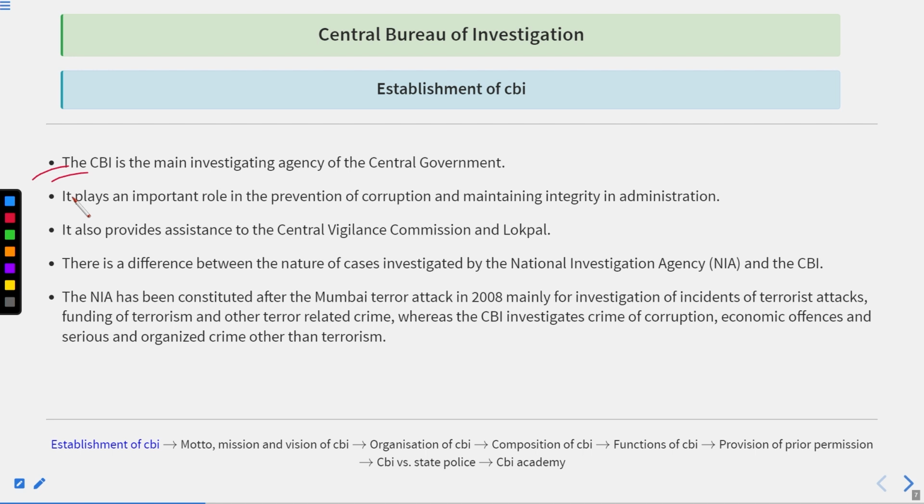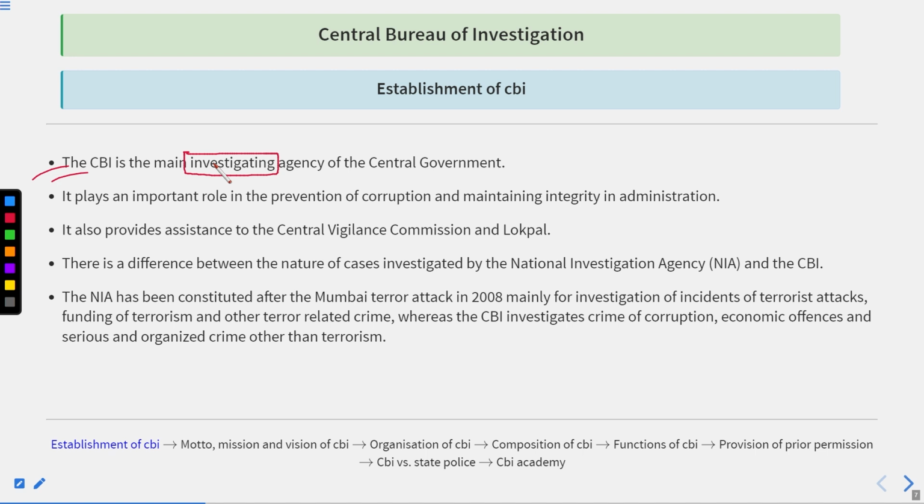If we talk about the CBI, we can say the CBI is the main investigating agency of the central government. There are always two types of agencies: investigating and preventing. Preventing agencies are those agencies which work when the crime has not been committed, so that they could prevent it. Investigating agencies are the agencies which work when the crime has been committed, so that they are required to investigate the case and find out the cause.